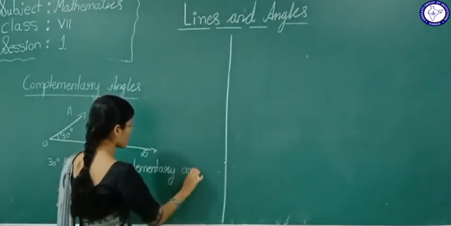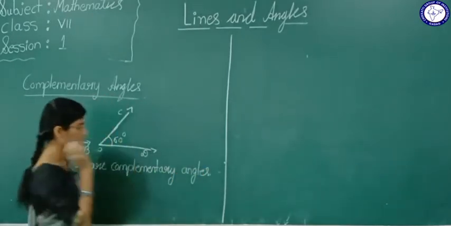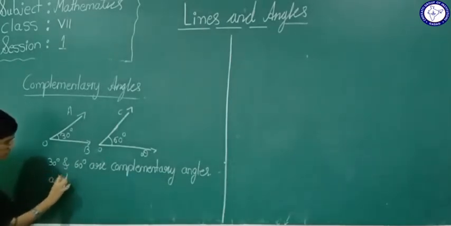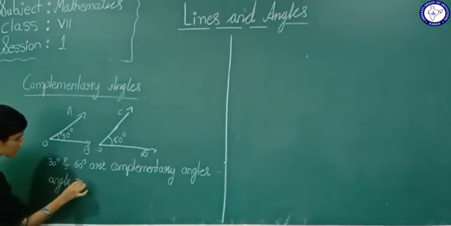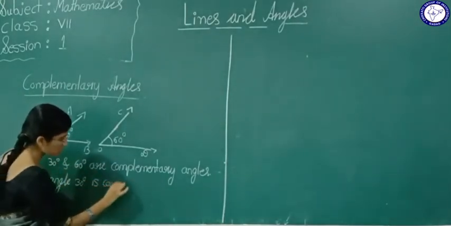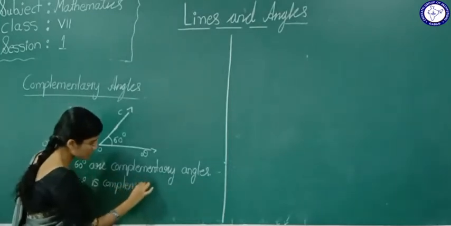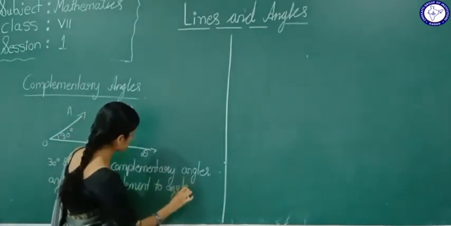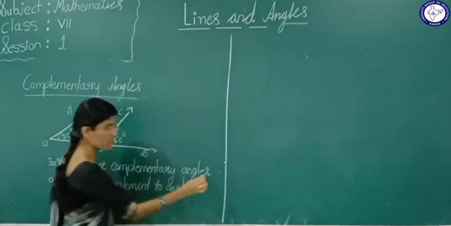If these two angles are complementary angles, see, angle 30 degree is complement to angle 60 degree.